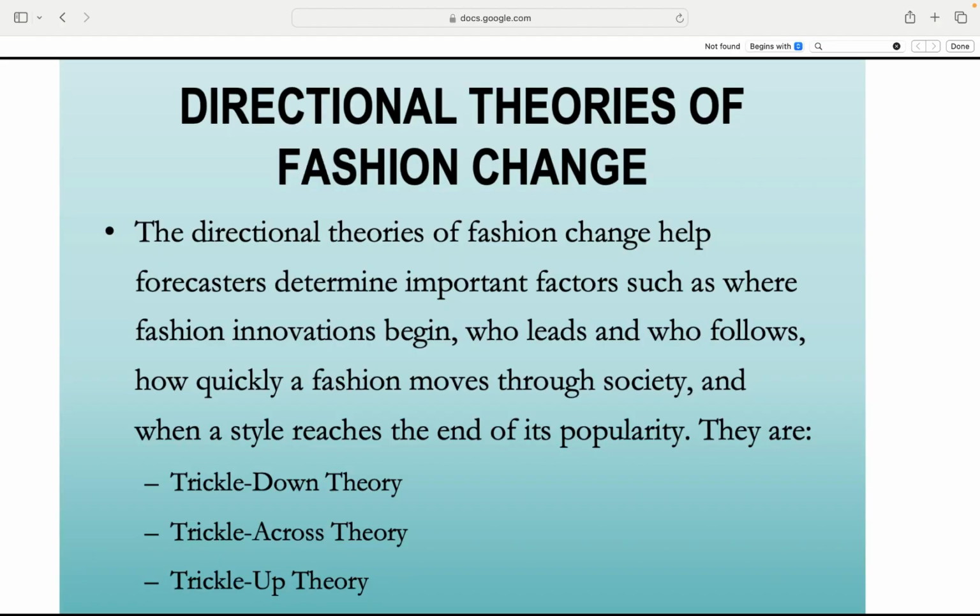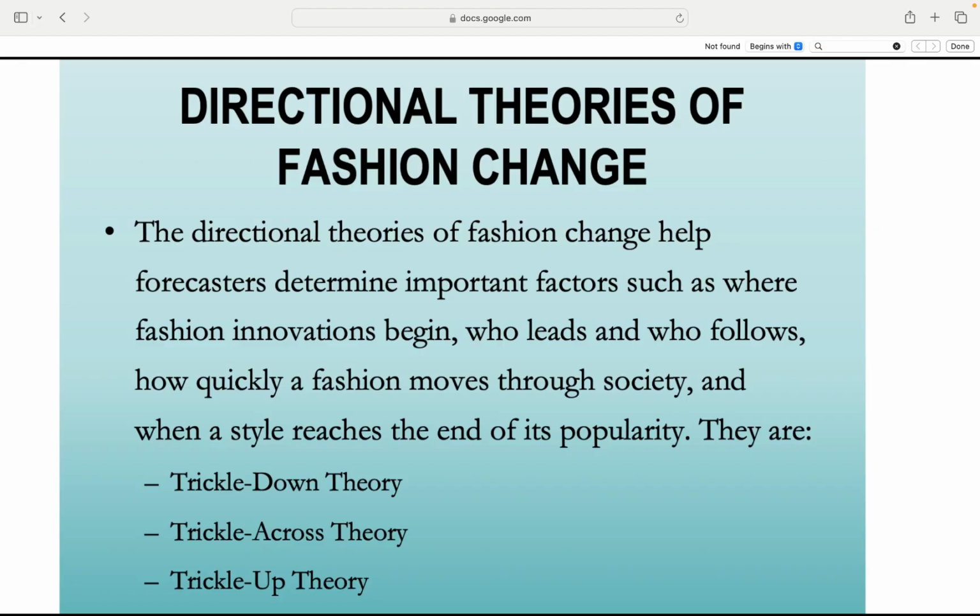Directional theories of fashion change. These theories explain how fashion trends move, who starts them, how they spread, and when they fade. The trickle-down theory. Top to bottom. Trends start with the elite, designers, celebs, and slowly filter down to the masses. By the time it's in fast fashion, the fashion crowd has moved on.